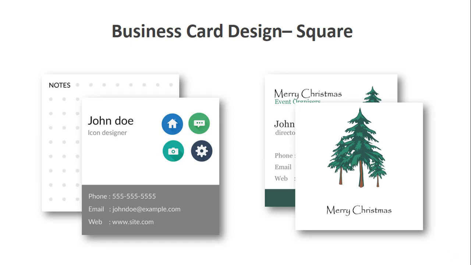You can see here on the left side there's a John Doe, icon designer. Well, you can see here at the back side I have just left it empty and placed notes here. So guess what, I got your business card and I really want to give you a contract for icon design. So I need to decide which icon I want to get designed by you. So I can simply make notes behind this business card and hand it over to you so you can design this icon and ship it to me. So this is really great. And by the way, this is the square business card design.